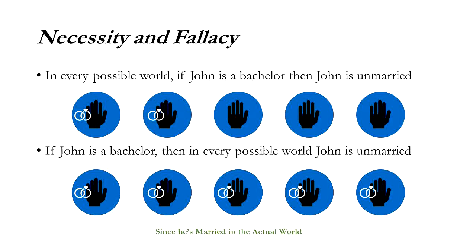Now this should just go to show you that this second reading, the stronger reading, is probably not what people mean when they say if John is a bachelor, he must be unmarried. They probably mean something closer to the first, in every possible world. Just as a matter of conceptual understanding, if John is a bachelor, then he better be unmarried, right? Because that's what bachelor means. But this is not to say the second reading, the stronger one, is how we should interpret what people mean when they say that. It doesn't mean that if John is a bachelor, then in every possible world, just necessarily, he'd have to be married or unmarried, because sometimes he might be married.